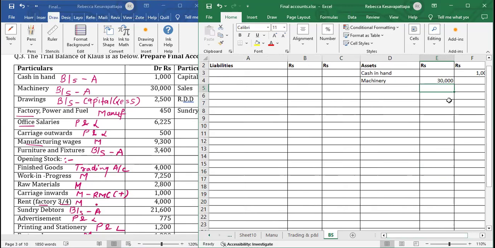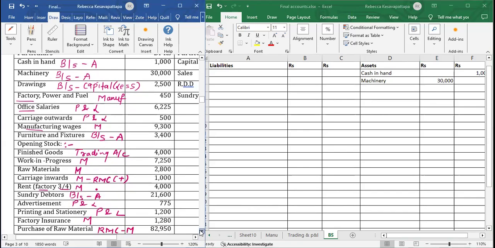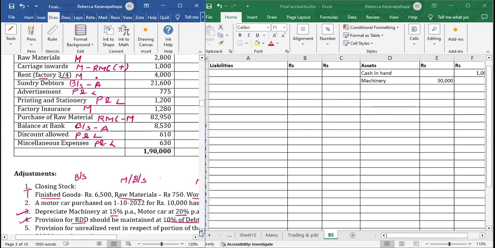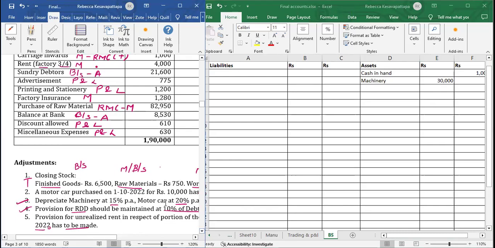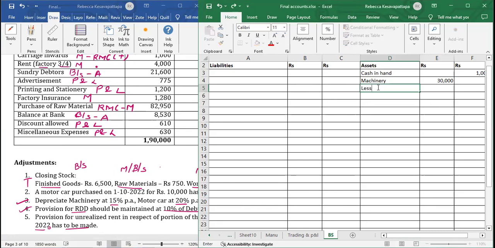$30,000 has to be written here because we have depreciation on this. Down we have seen depreciation on machinery, 15% per annum. Less depreciation at the rate of 15% per annum.